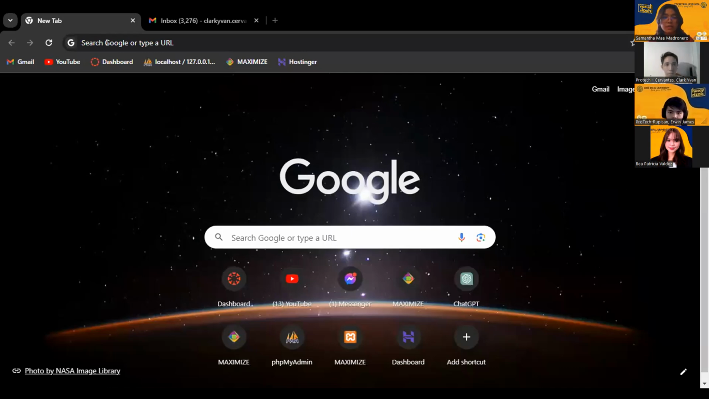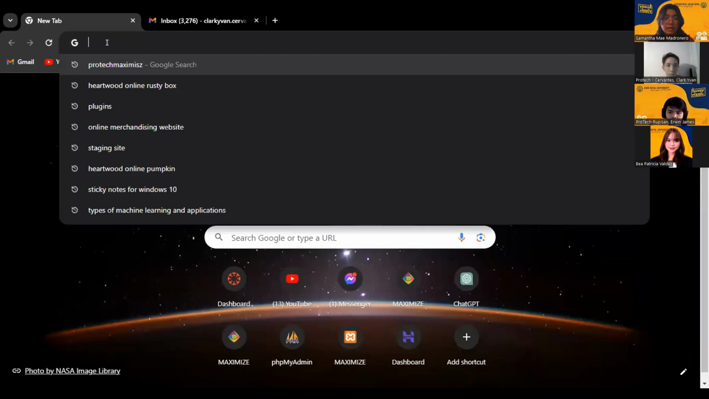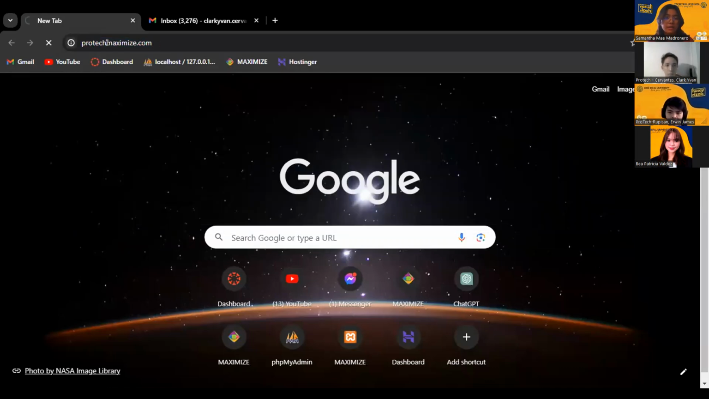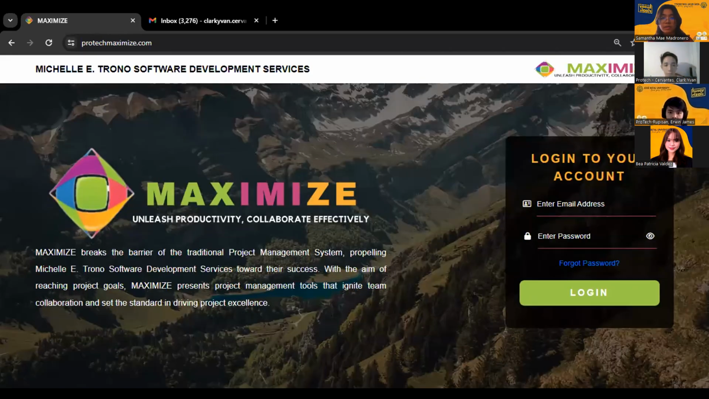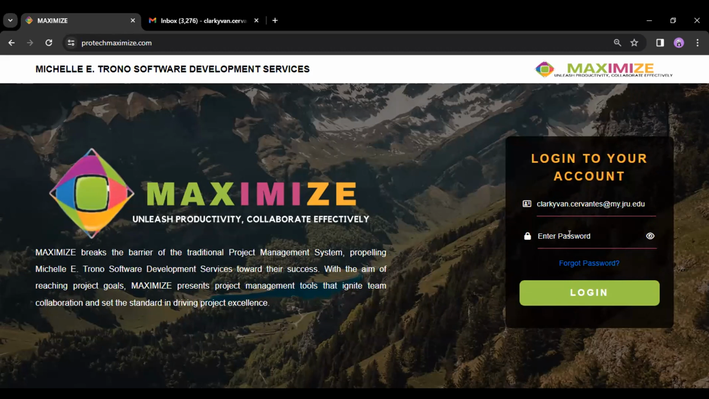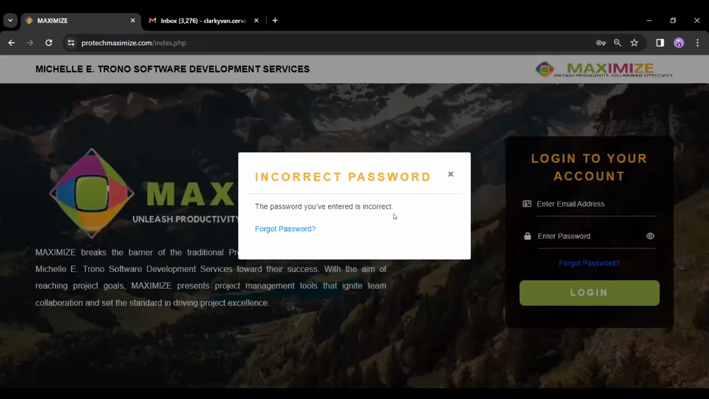So of course, first of all, we have to go to our URL link, which is the protectmaximize.com, and it will lead us to our homepage, also known as our login page. So our login page shows us here our login form, where it allows us to log in with our email and our password. And if we try to log in with a wrong password, of course, this will not allow us to log in. It will show us a pop-up of incorrect password.